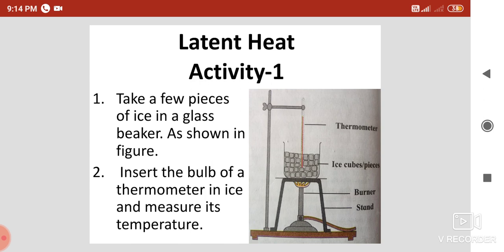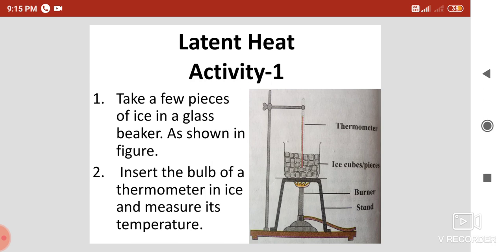Record the temperature using the thermometer after every minute. As the ice is heated, it starts melting. Stir the mixture of ice and water.